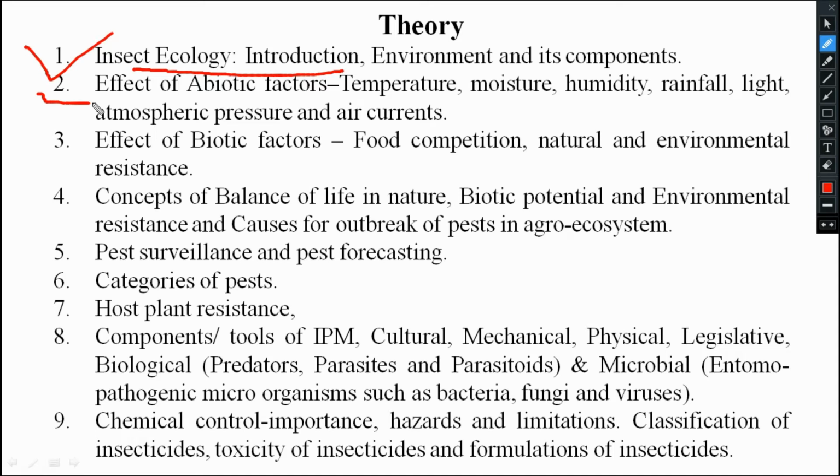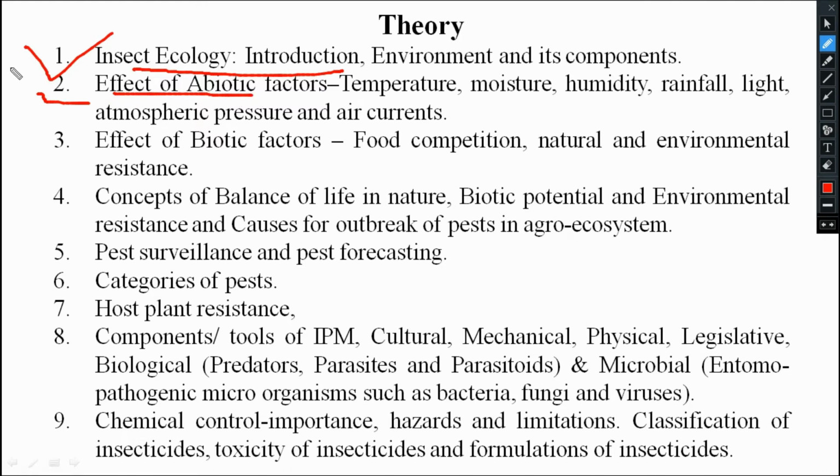In one class we will study the non-living things, the abiotic factors like temperature, moisture, humidity, rainfall, light, atmospheric pressure, and how these abiotic things affect insect growth and development. That is the effect of abiotic factors.